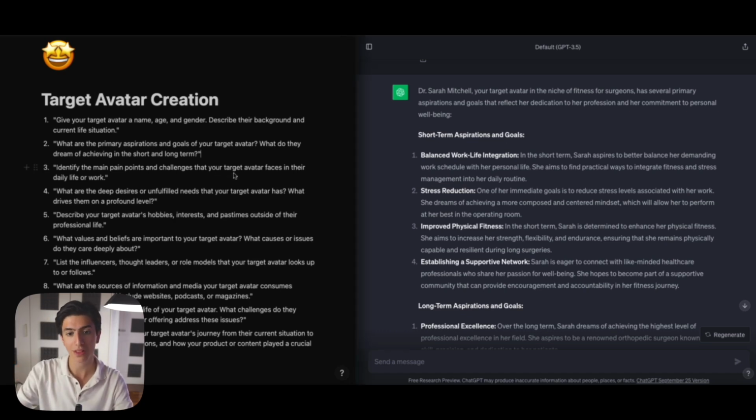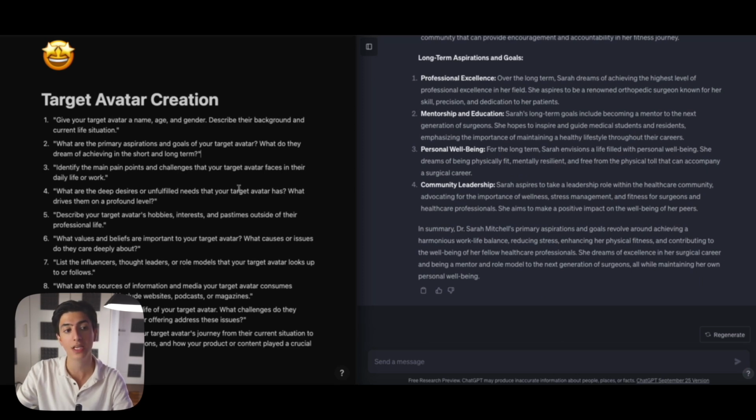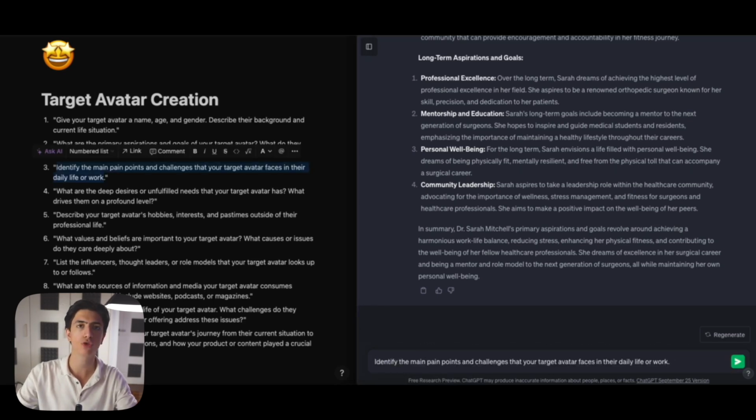Right, so the next question that we're going to ask ChatGPT is: identify the main pain points and challenges that your target avatar faces in their daily life or work. Absolutely essential prompt right here, and one of the most important prompts that you're going to be asking in this whole course. Identify the main pain points and challenges that your target avatar faces in their daily life or work, right?